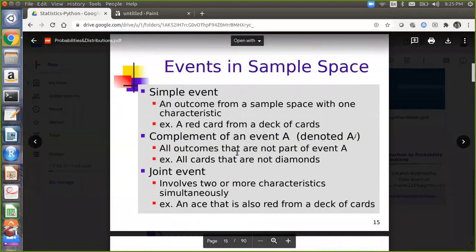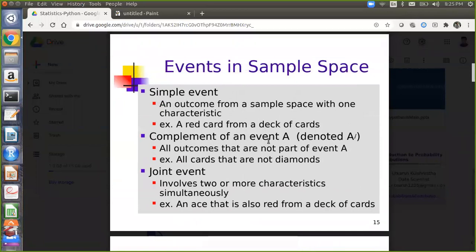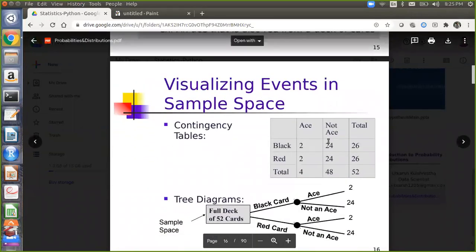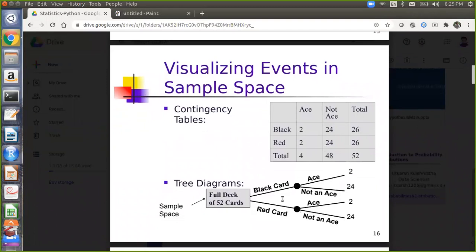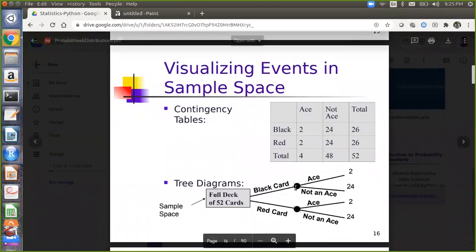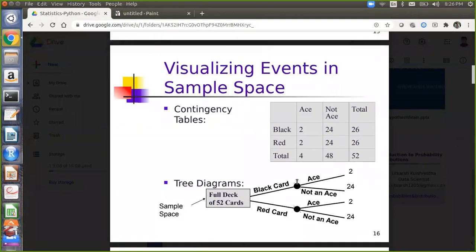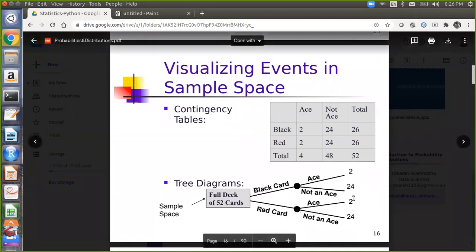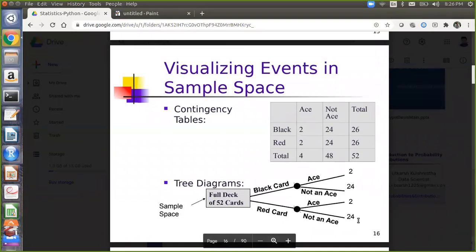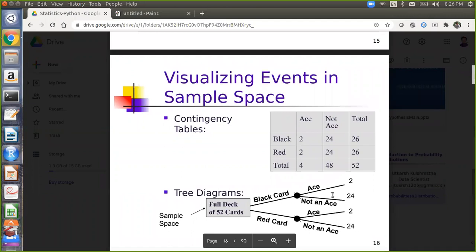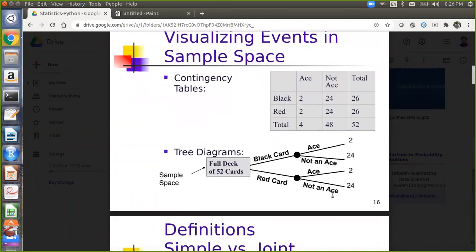One way is you can directly calculate without a contingency table, because of the a priori approach. You know the process. Another way is you can create a contingency table and then calculate. The third method is the tree diagram: a full deck of cards divided into black cards and red cards, then black cards into ace and not ace, 2 and 24, 2 and 24, and by splitting in the tree diagram way you can also calculate. But we have code available for everything, so you don't have to worry, though you should know the procedures. Mostly we will not be using contingency tables and tree diagrams. These are older methods. We will just try to do it via formulas.